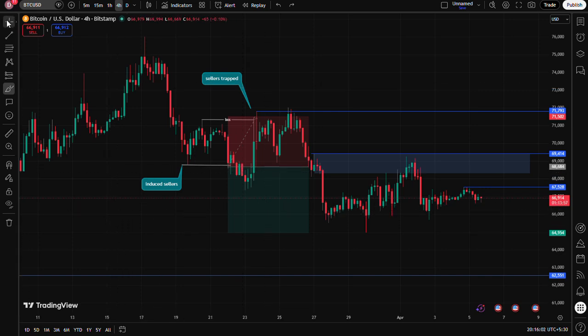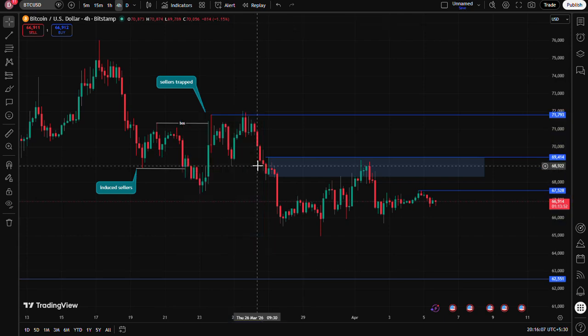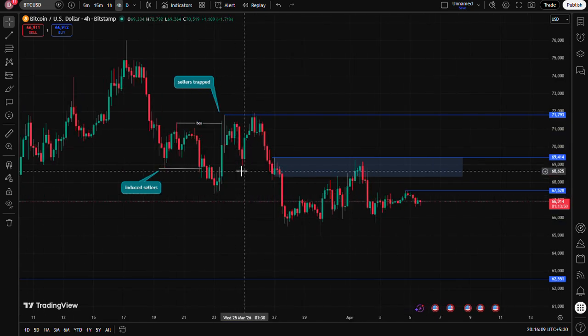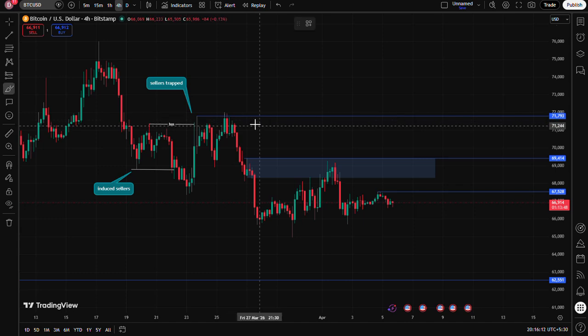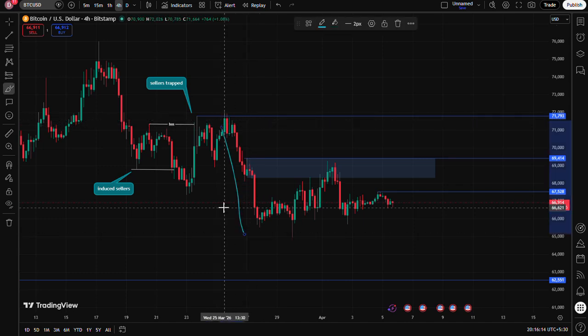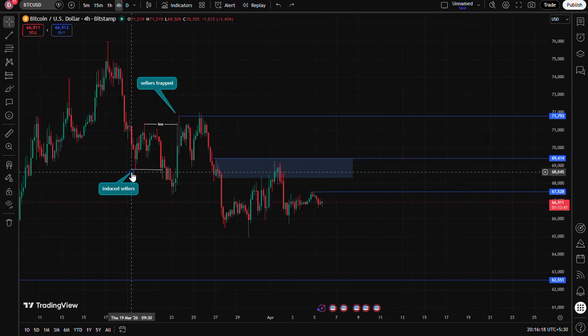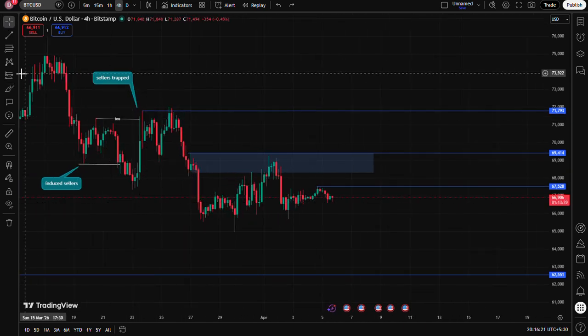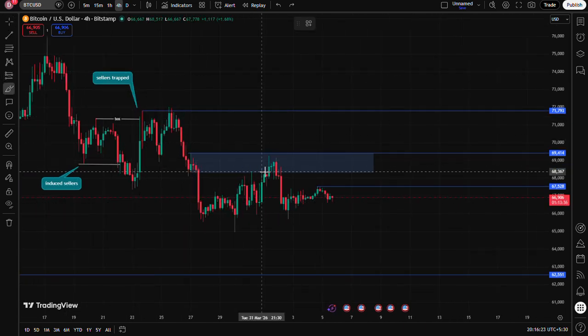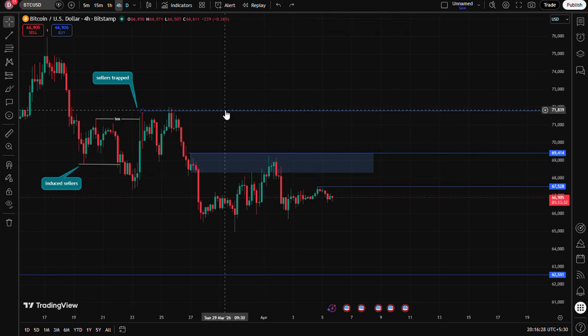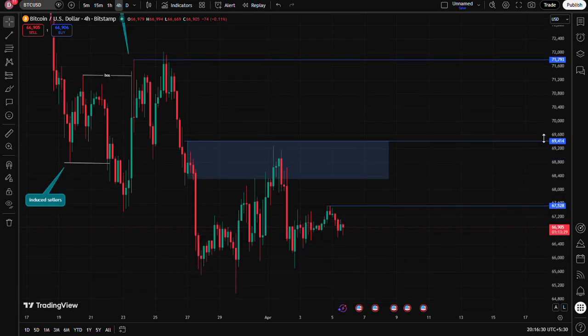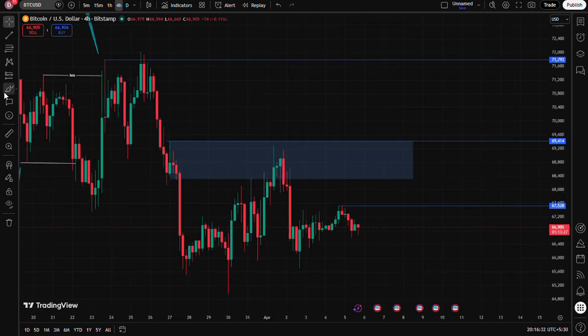And after kicking those sellers out of the market, it again gave us a downward movement, as you can see clearly, a huge downward movement. After this movement, the market again took a pullback here, leaving this high intact, meaning the market didn't break out this previous high.